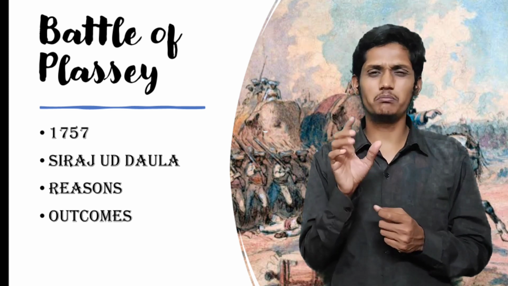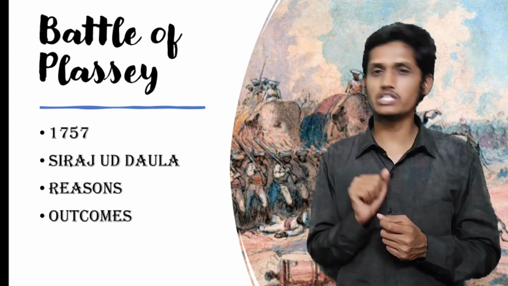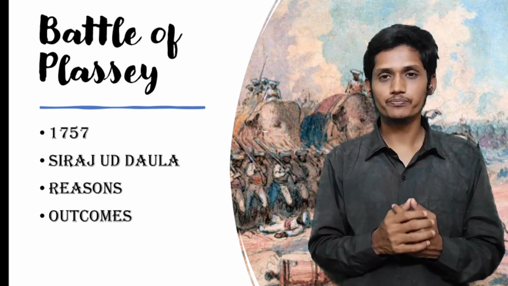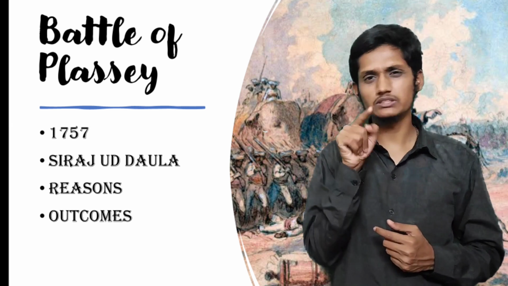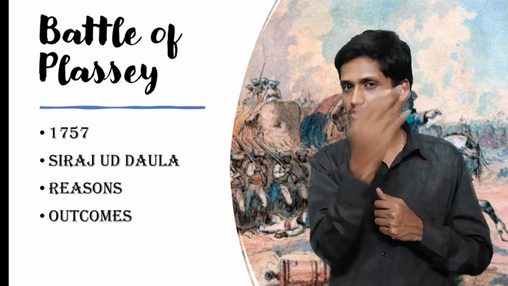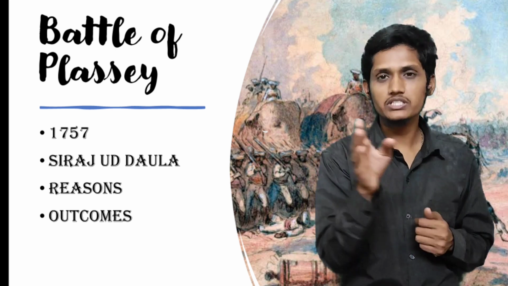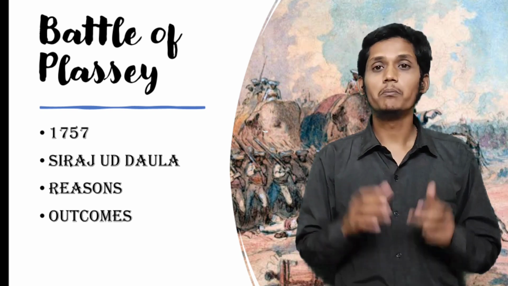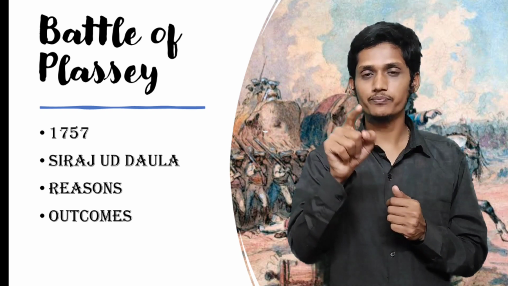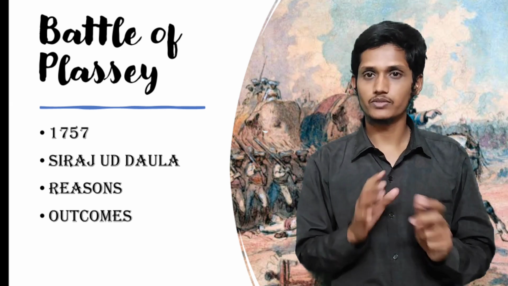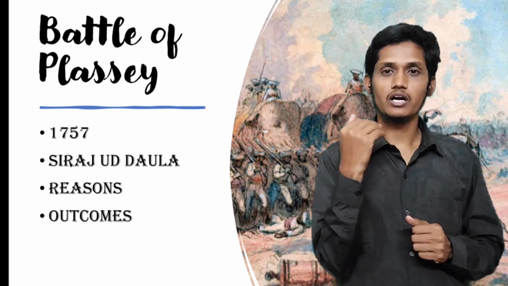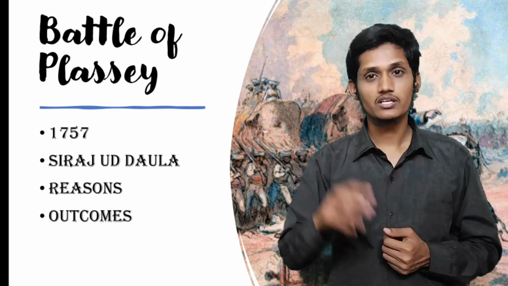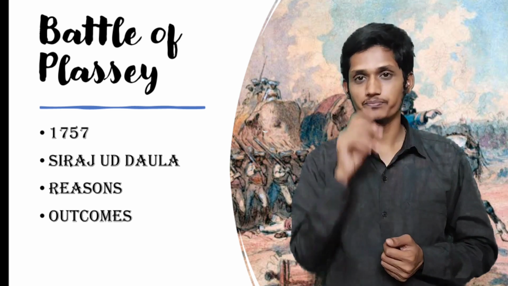But later the British thought Mir Jafar was not a sufficient king, so let's change him. Imagine you as Mir Jafar. The British said Mir Jafar is not sufficient, let's change him. Mir Jafar was removed and they brought his brother, called Mir Qasim. You are Mir Jafar, your brother is Mir Qasim. Remove this Mir Jafar and bring your brother Mir Qasim. Mir Qasim became king now. Here the Battle of Plassey ends.